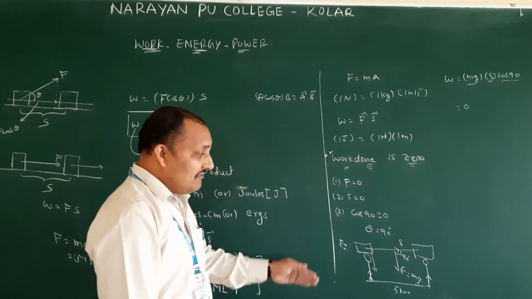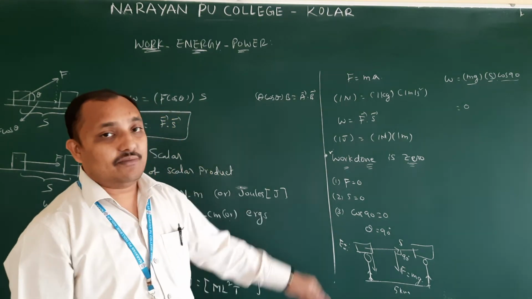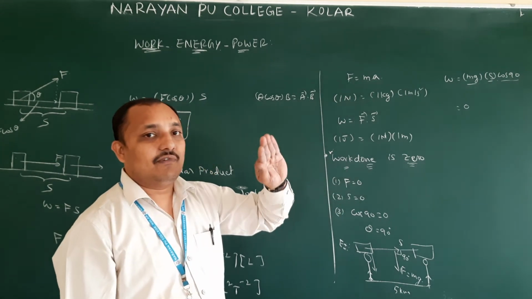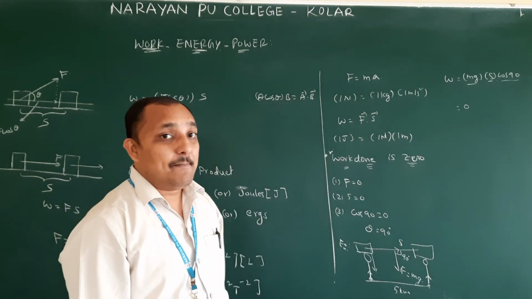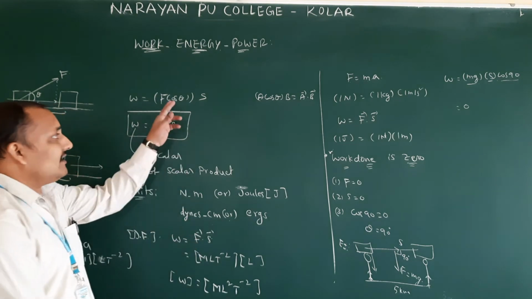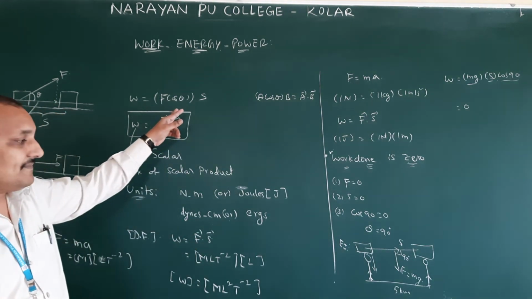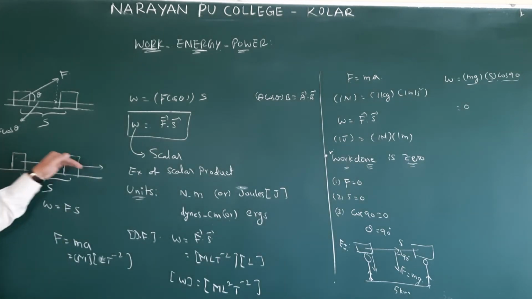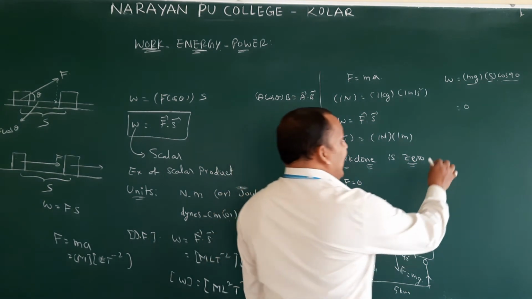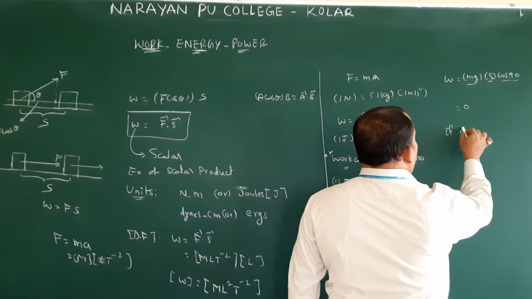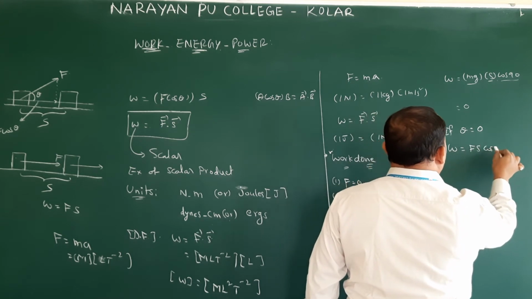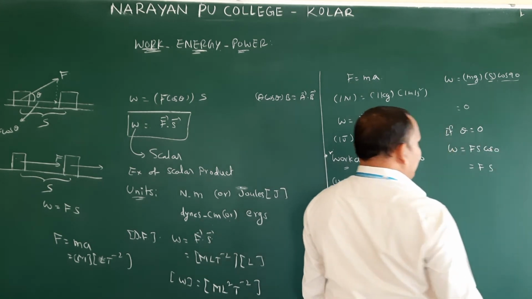Now, when is the work done going to be maximum? Now we have seen the case when the work done will be 0. Now we will see the case when the work done will be maximum. Maximum means when cos theta is maximum. Cos 0 is nothing but 1. Theta is 0 means both force and displacement are in the same direction. Then we can say work done is maximum. If theta equal to 0, then W equals Fs cos theta. That is nothing but Fs.